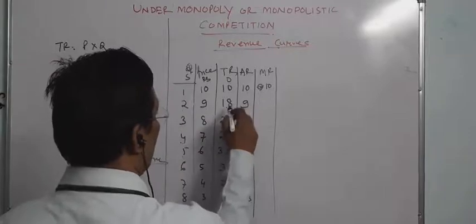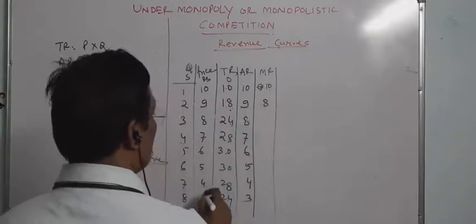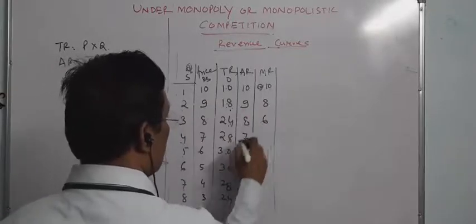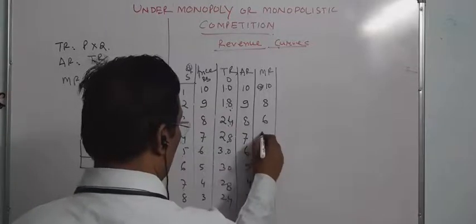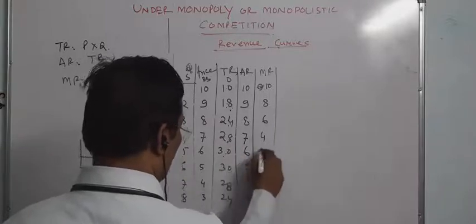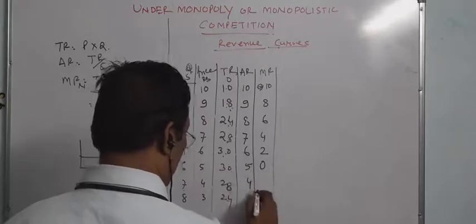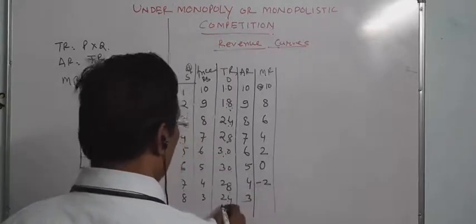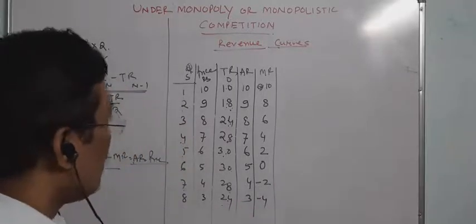Similarly, 18 minus 10 is 8. 24 minus 18 equals 6. 28 minus 24 equals 4. 30 minus 28 is 2. 30 minus 30 equals 0. Then 28 minus 30 equals minus 2, and then it will be minus 4. This is how it can be found out.